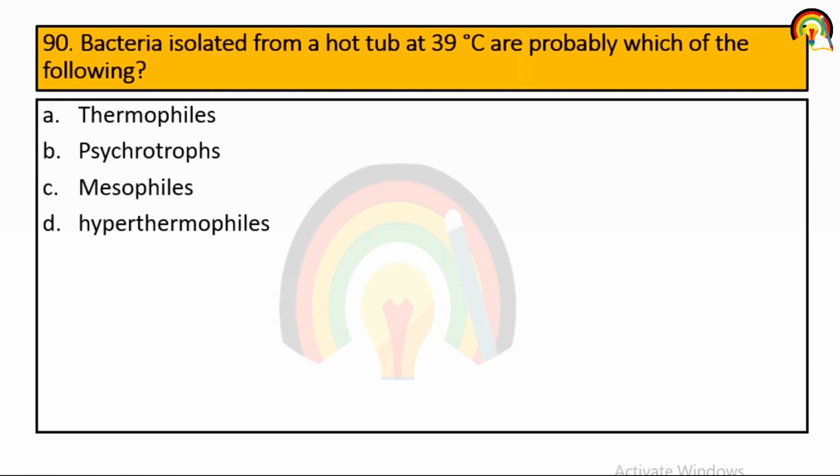Bacteria isolated from a hot tub at 39 degrees Celsius are probably which of the following? Thermophile, psychrotroph, mesophile. So it is mesophile.